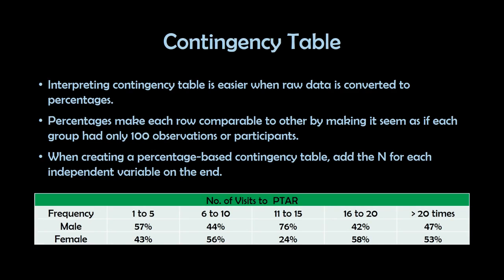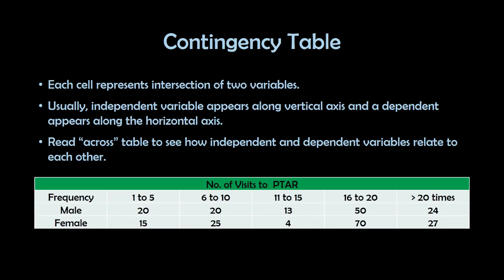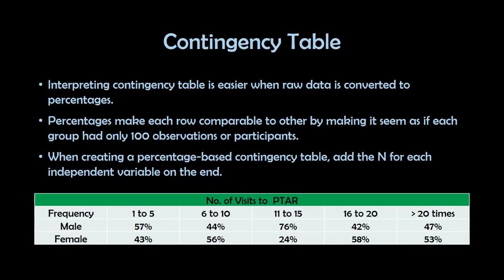So, interpreting the contingency table is easier when the raw data is converted to percentages, because percentages make each row comparable to the other by making it seem as if each group had only 100 observations of participants. So, if we compare to the previous one, it is way easier if we represent the contingency table in percentages like this. So when creating a percentage-based contingency table, we add the n for each of the independent variables at the end. Okay.